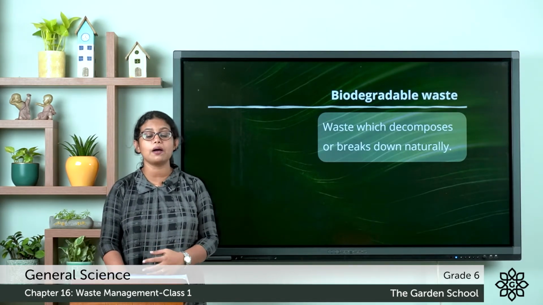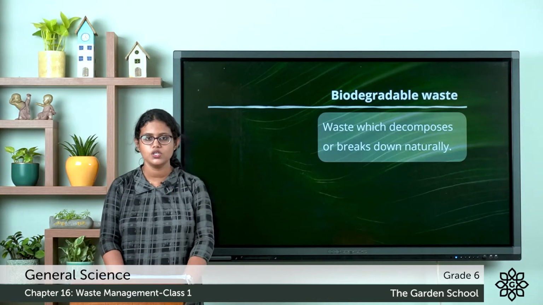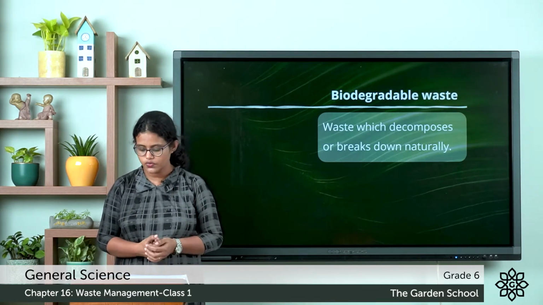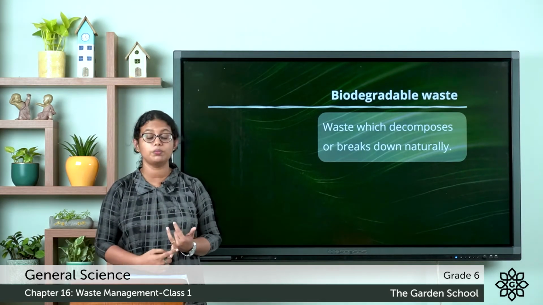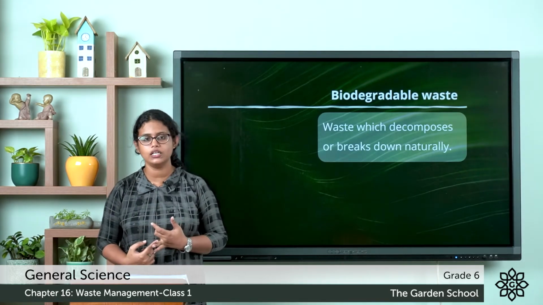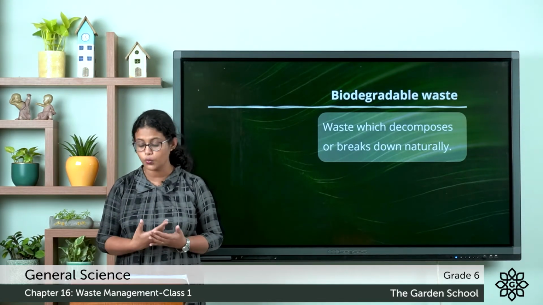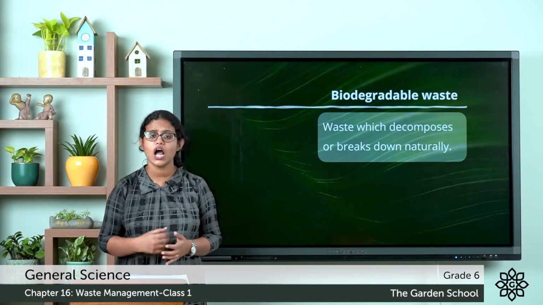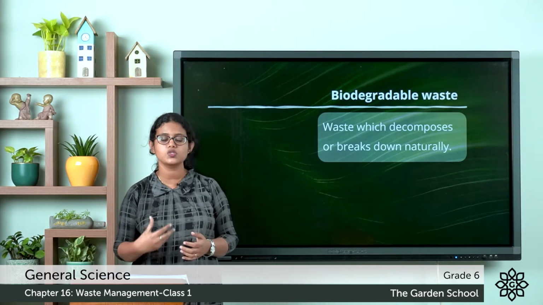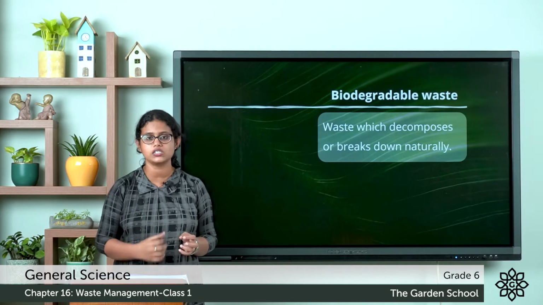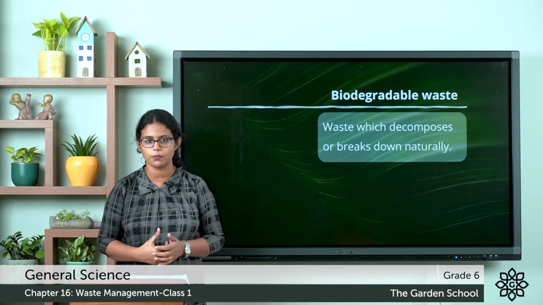Let's take the example of household waste. Household waste is usually kitchen waste, for example, vegetable waste, fruit peel, leftover food, then fish waste. All these are kitchen waste, which are household waste. All these are biodegradable waste because they get easily decomposed.